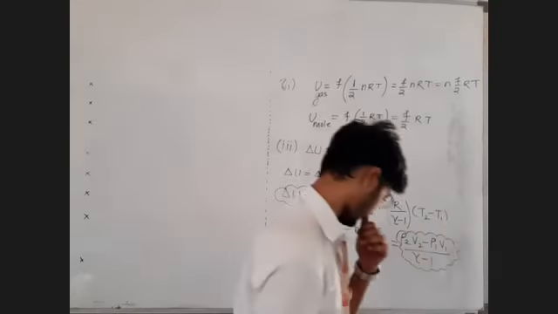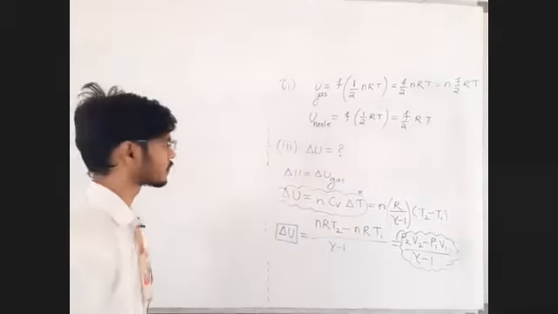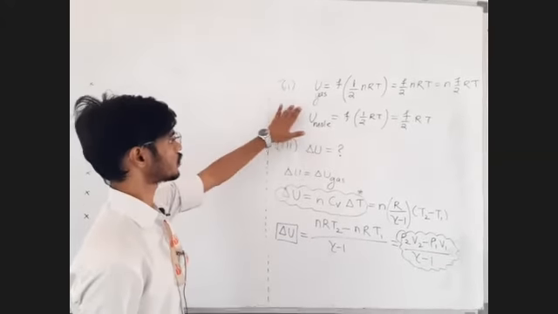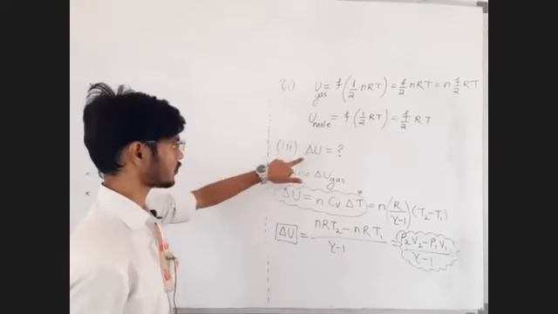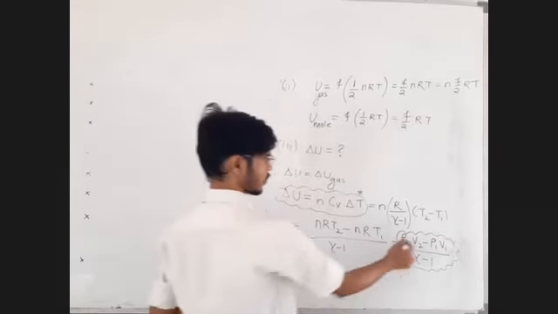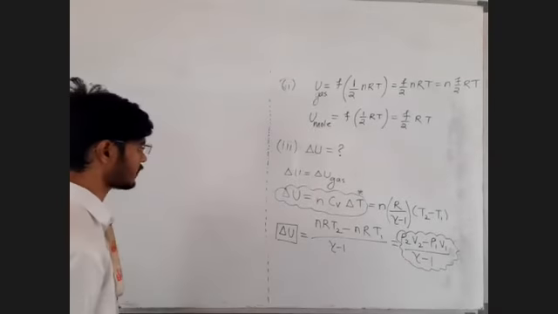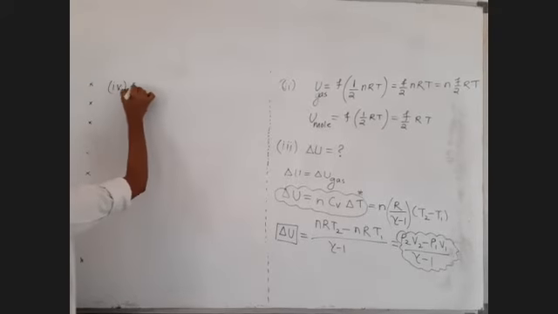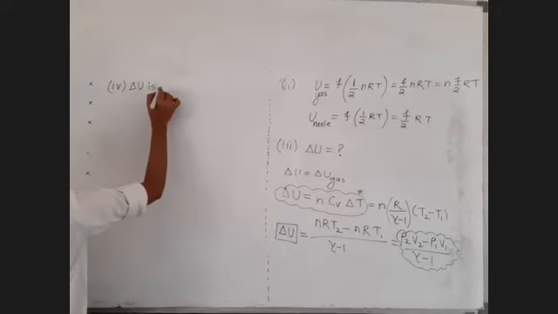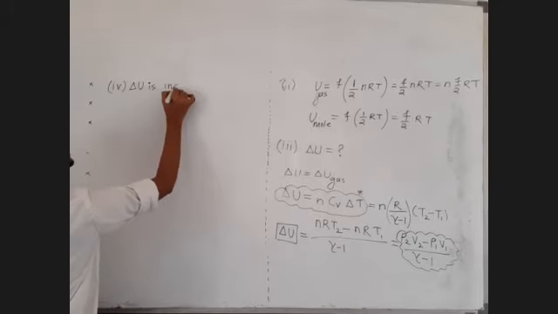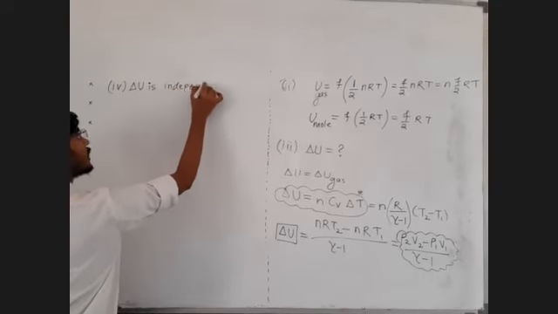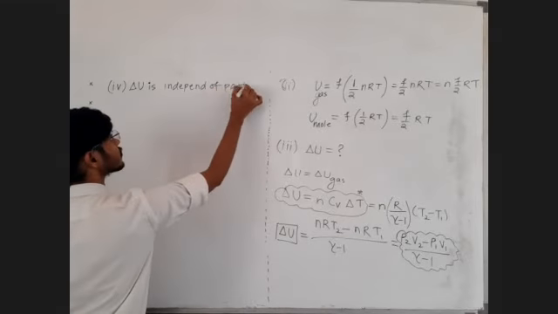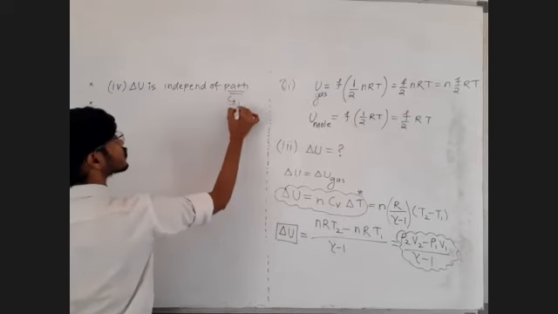Now see, very simple thing. Let us write the next point about delta U. Initially we wrote the definition, then we wrote the formula, then we wrote additional formulae for delta U. Always wale formula the. Okay, this formula you can use always, anytime you can use. Now let us write point number 4. Write down. Delta U is independent of path. We have found that delta U is independent of path. Path म्हणजे काय बाळ? Process.